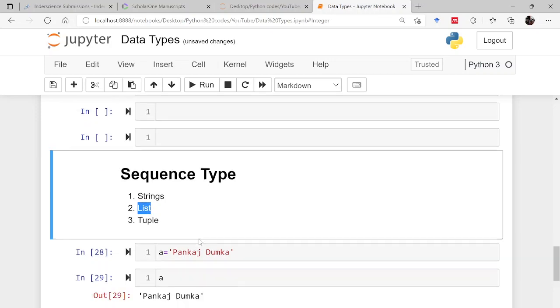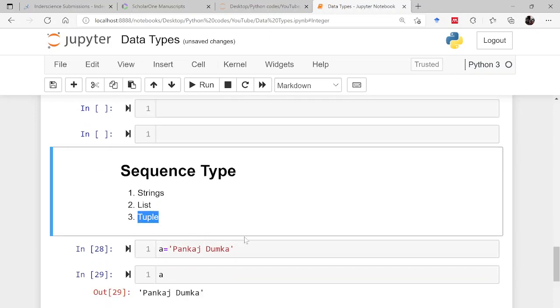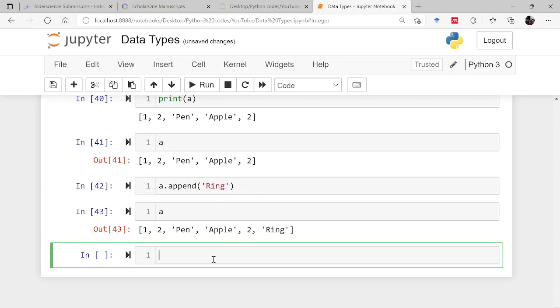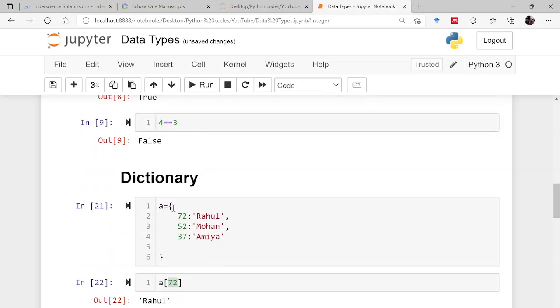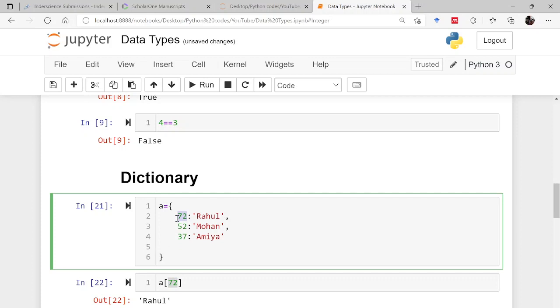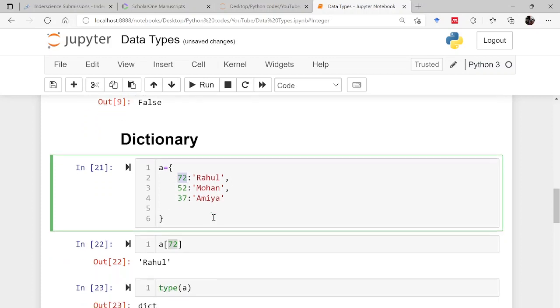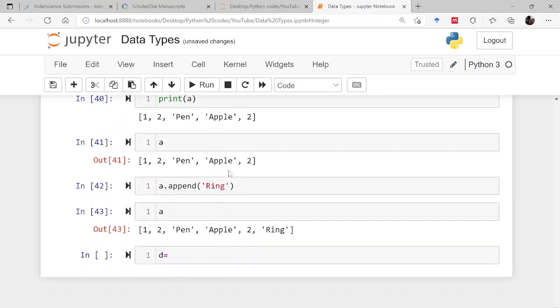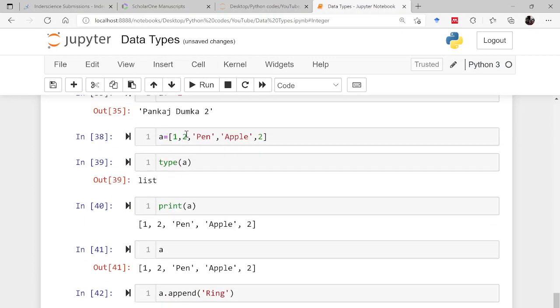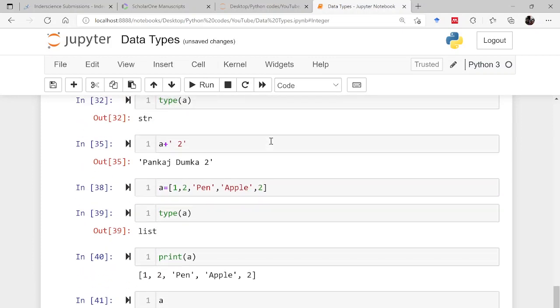They can be changed. But there is another data type known as tuple, where the items, the objects, cannot be changed. For example, let us say D. I am making a tuple. So remember, while making a dictionary, curly braces will be there, and a key followed by a colon and then the value. Whereas in a set, you use simply curly braces. If you use square brackets in place of those curly braces, that becomes a list.